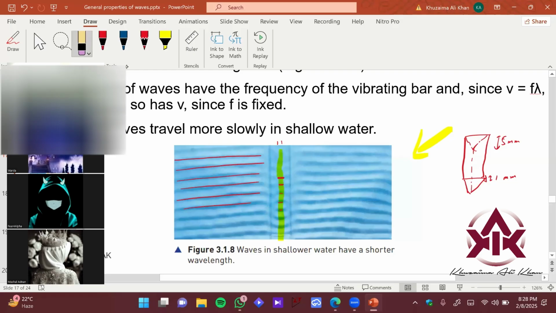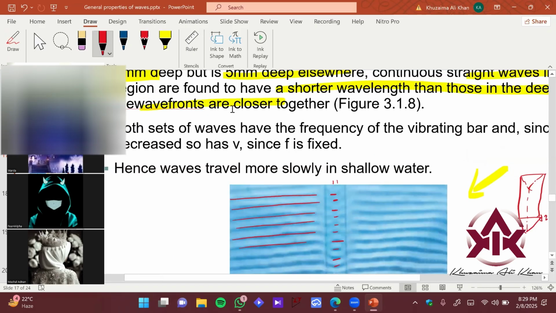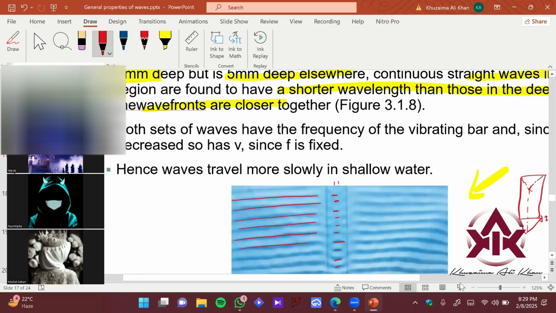If I can delete this highlighted part, we'll be able to see that. Okay, so you can see that from here it is very deep, and then it is getting shallower, right? We can see that the depth is pretty deep over here. So you can see something written over here. Let me zoom it out so that you guys can see.